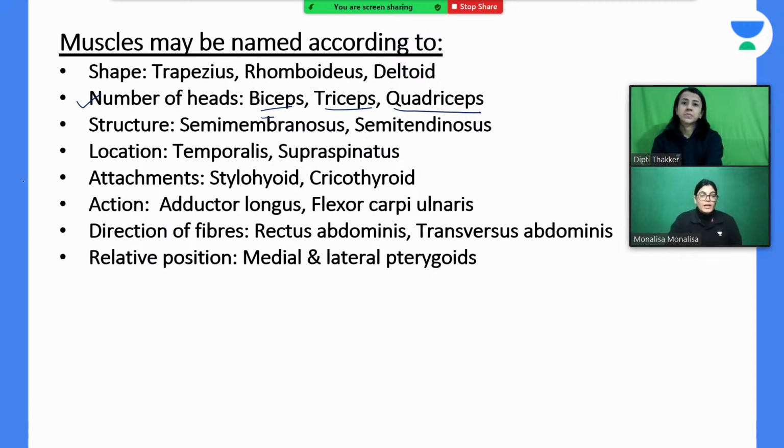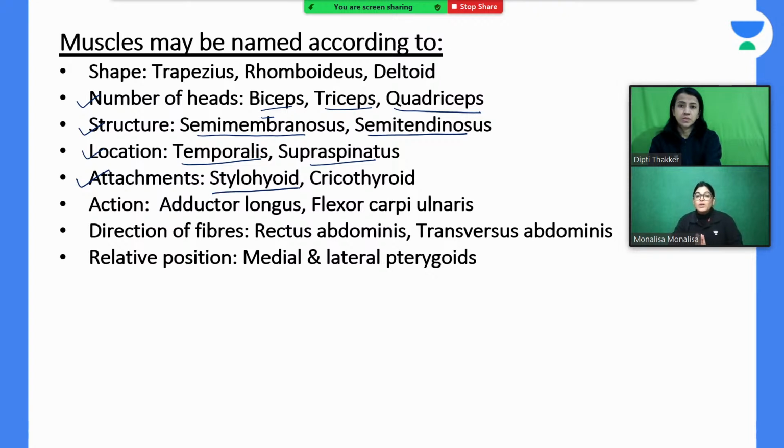Okay. Now let's talk about structure. Some muscles get their name according to their structure. When you do the dissection and you see the muscle has a tendinous, very cord-like shape, the term used is semitendinosus. When it is flattened, it is semimembranosus. Location: on the temporal region we have a muscle called temporalis. So the name is according to the location. Supraspinatus, above the spine. Then, according to the attachment.